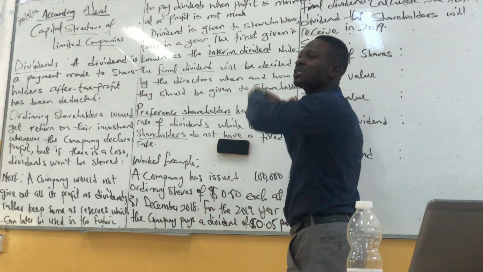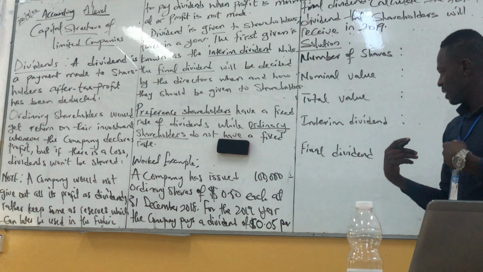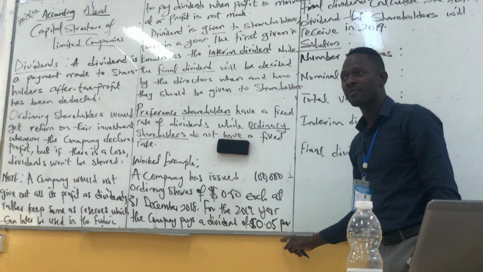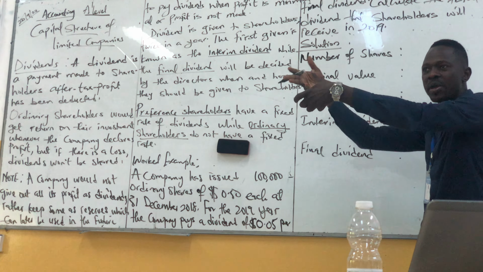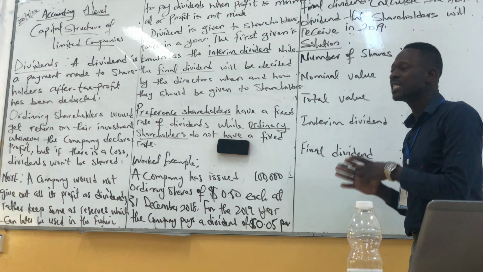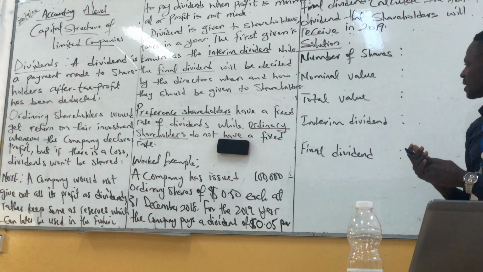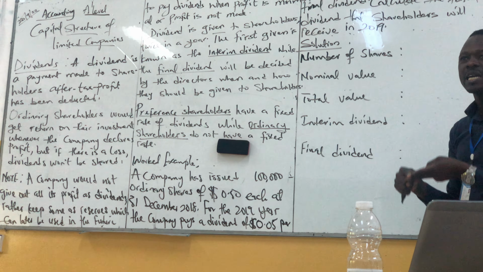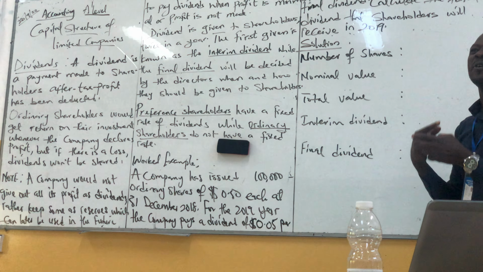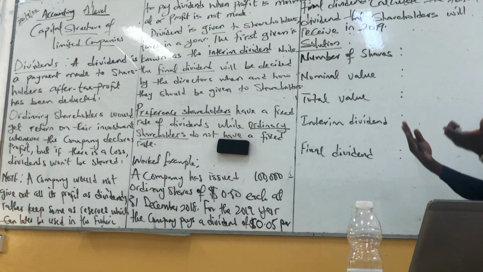So that means the first part of the dividend paid is going to be 0.05 on the ordinary share capital, and 8% final dividend, that's 8% is going to be paid for the final dividend. Now, calculate the dividend that shareholders will receive in 2019. So what we need to know here is the number of shares, the nominal value, the total value, the interim figure, and the final dividend.